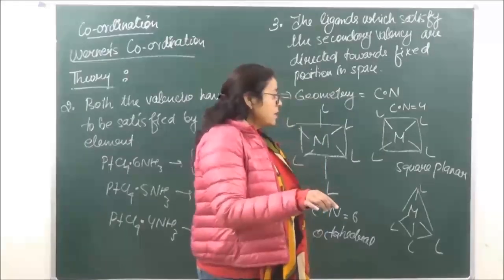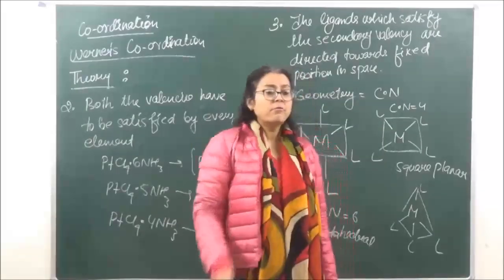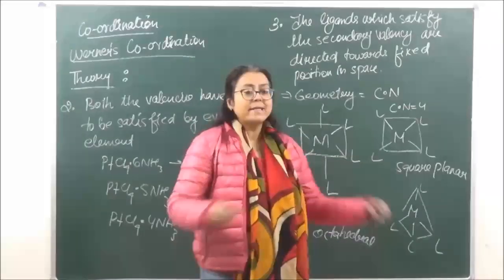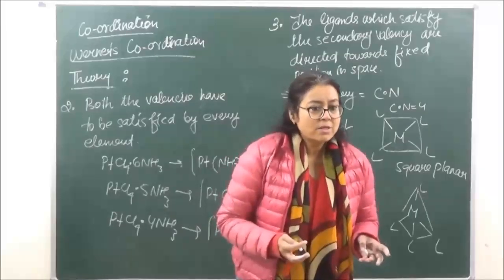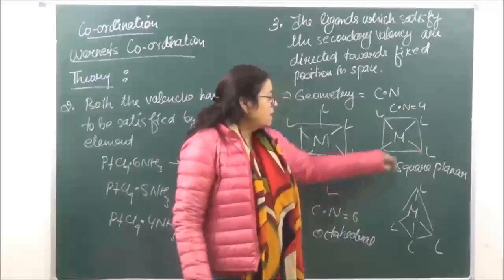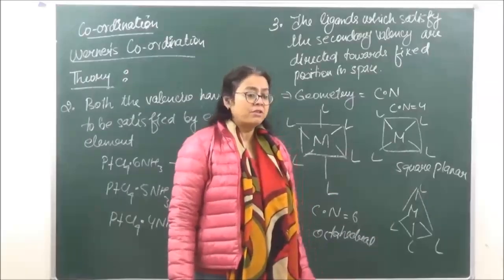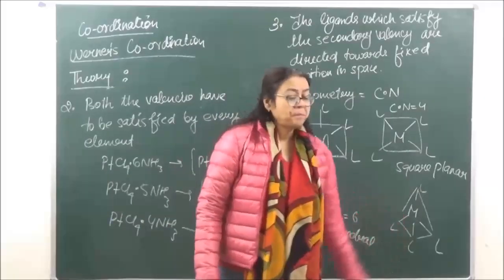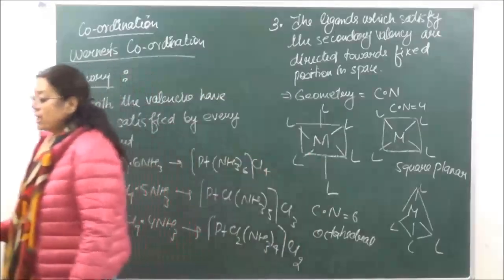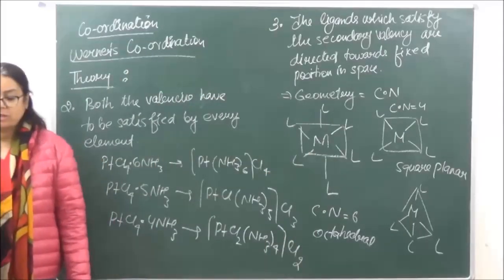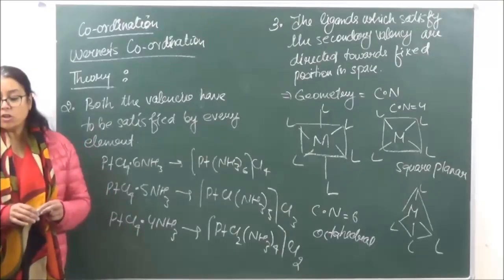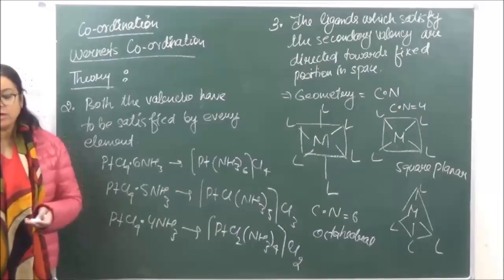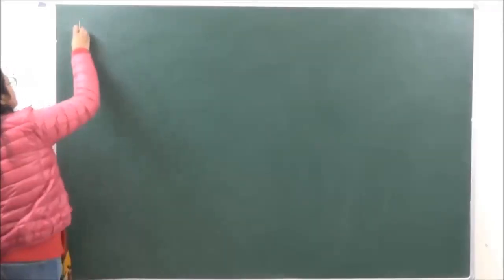Platinum complexes with coordination number 4 generally follow square planar geometry. That is because of the larger size of the d orbitals. If the larger size of d orbitals is there, they will tend to follow the square planar geometry. And in case of nickel, complexes with coordination number 4 have tetrahedral geometry. Okay? So this is what Werner's theory was. So let's go on to now isomerism in coordination compounds. Okay, we are going on to isomerism in coordination compounds.